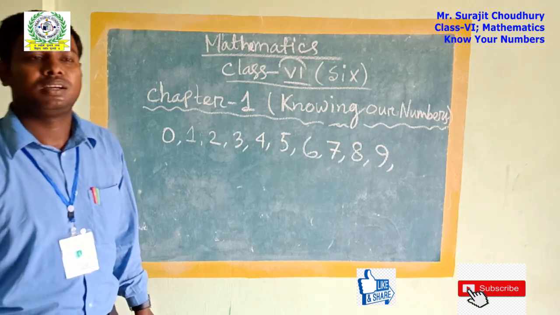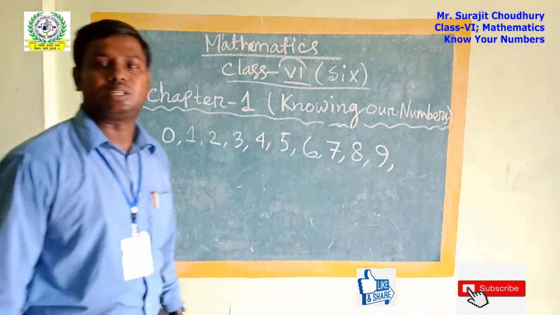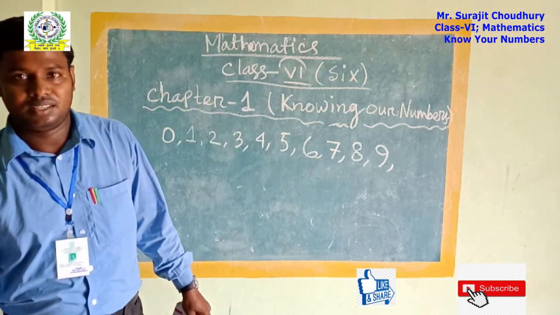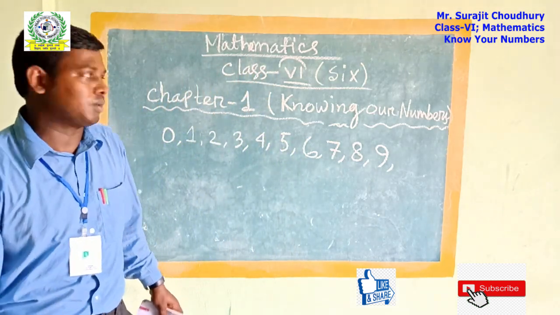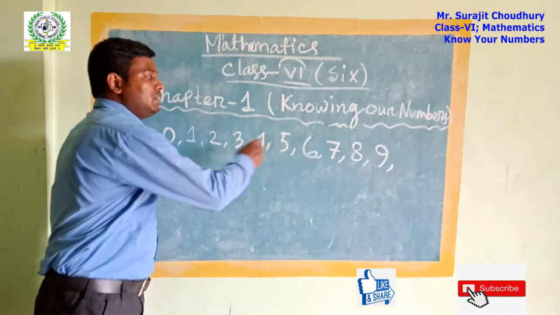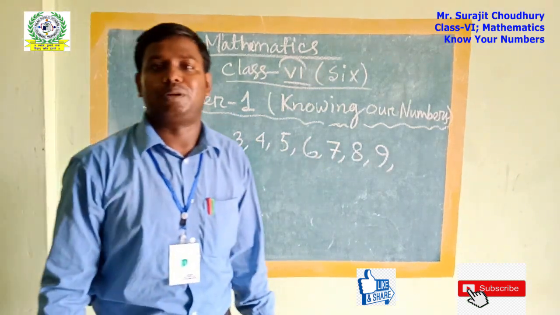That means, if we place it after 1, it will be called 10. If we place it after 2, it will be called 20. If we place it after 3, it will be called 30. So approximately these are all the digits used for numbers.